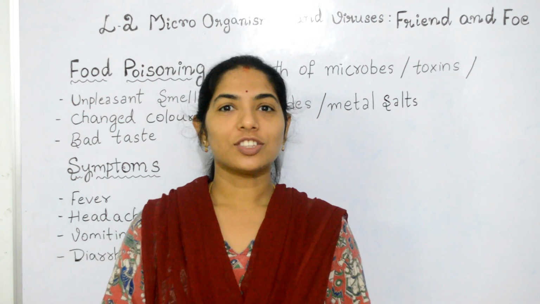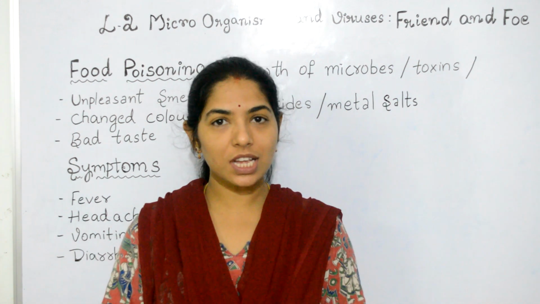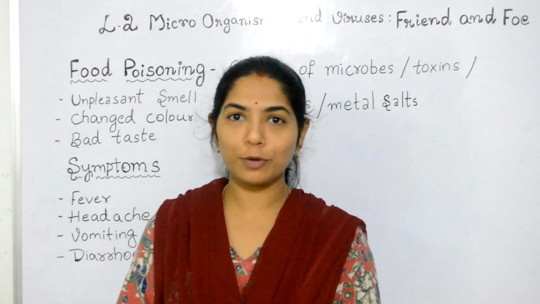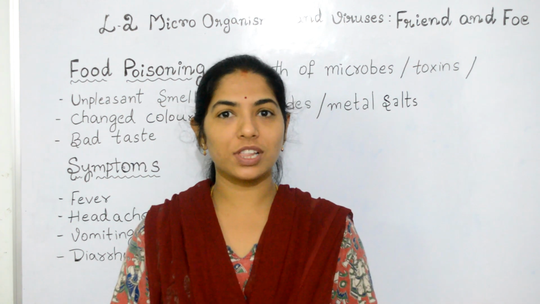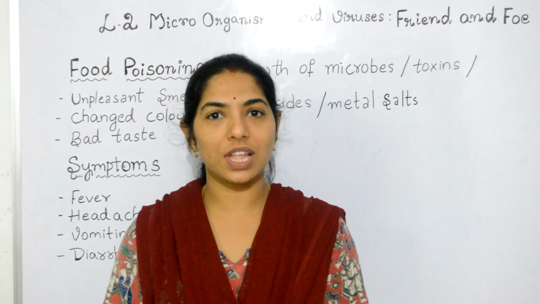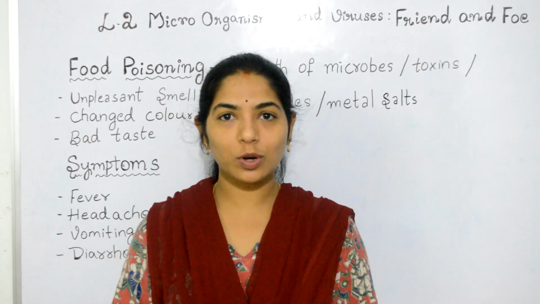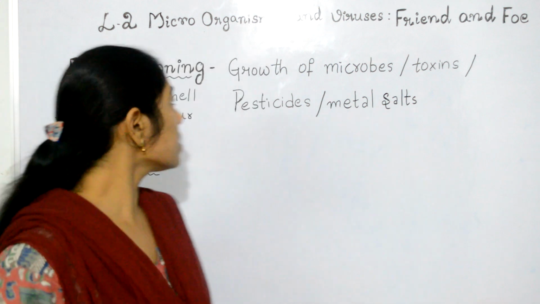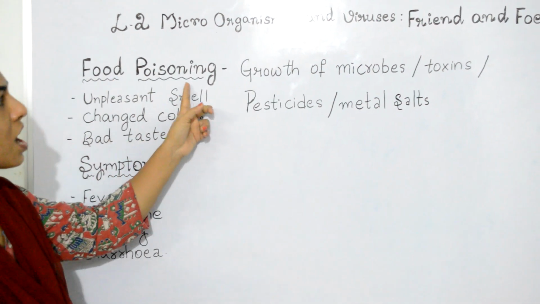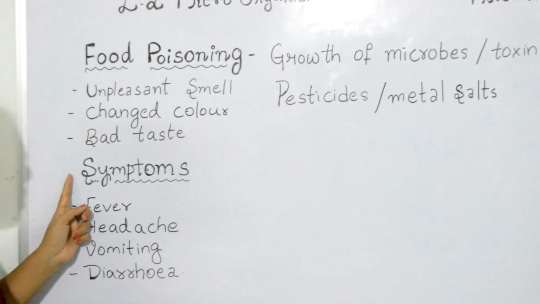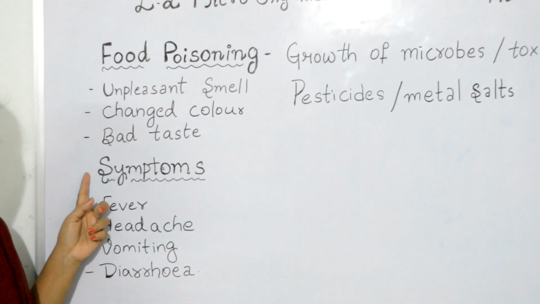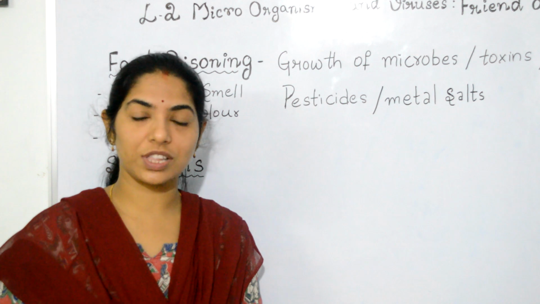Hello all. Children, we might have seen people talking about food poisoning. Generally, food poisoning happens when we eat outside food. So today we are going to learn about what food poisoning is, how it is caused, and what the symptoms of food poisoning are. So how is this food poisoning caused?